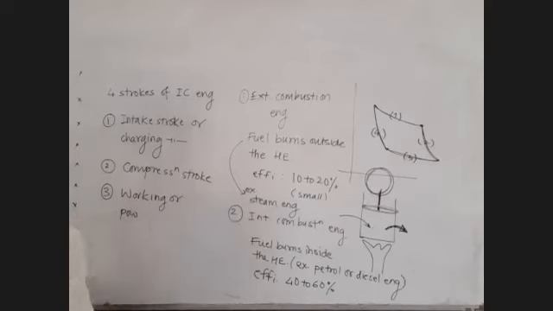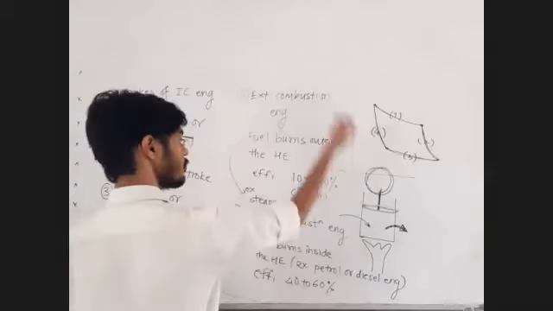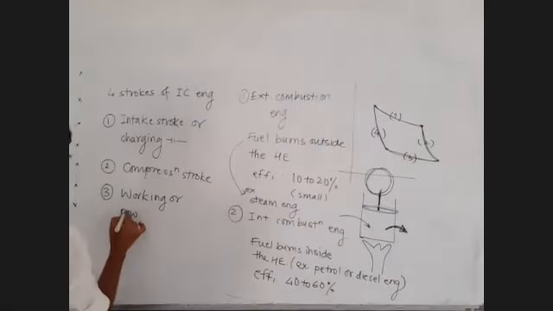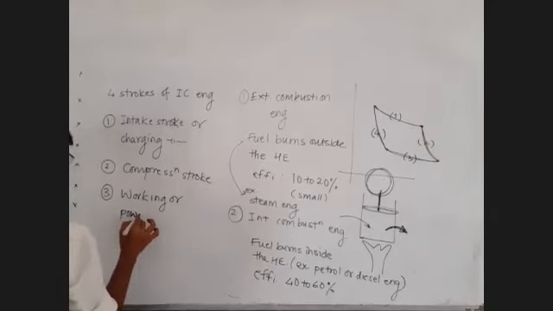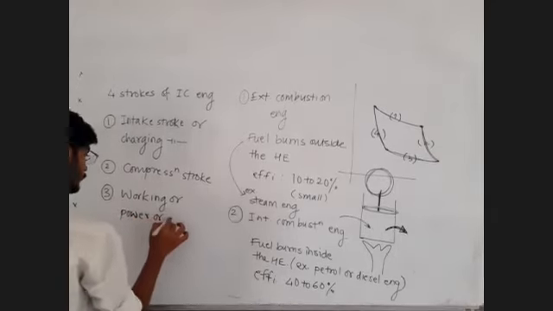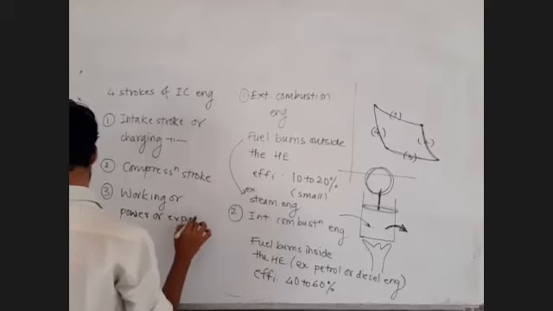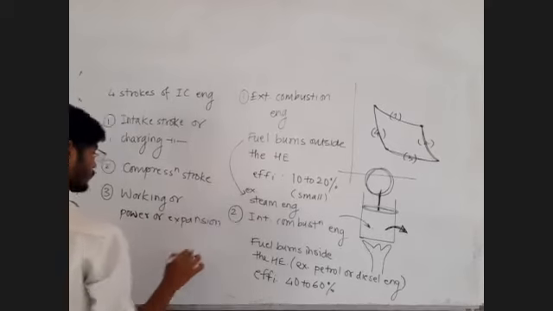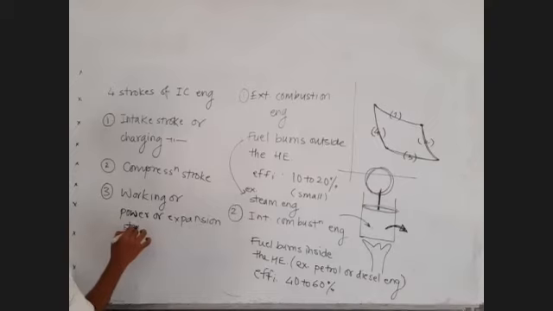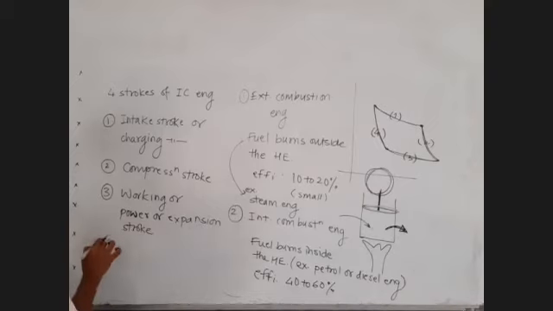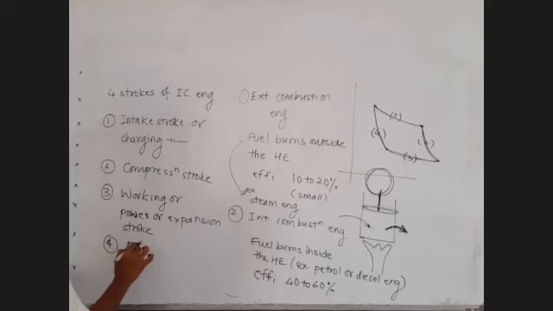Now the fuel expands and the piston is moved upward, so the energy of the fuel converts into mechanical energy, so it is called the power stroke. Expansion stroke. And finally, whatever exhaust gases there are, let those gases go out, so exhaust stroke.